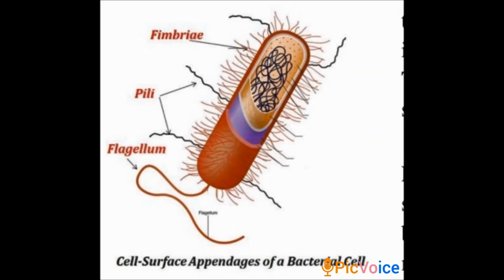In some bacteria, fimbriae protect the cell, for example from being dashed against a rock or streams. For the protection of the cell, these fimbriae are present.